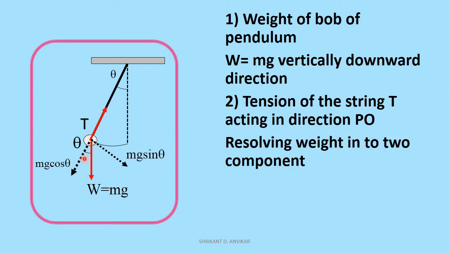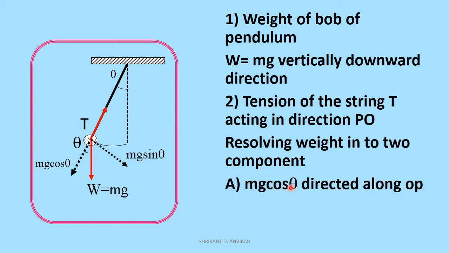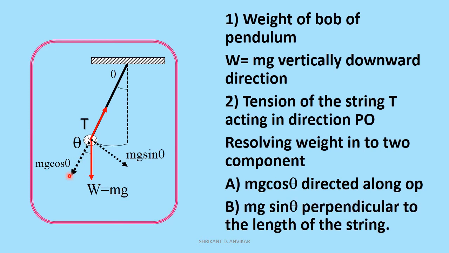Now we can observe weight is that vector quantity which is making an angle theta with one axis, and therefore we can resolve weight into two different components. The first component is mg cos theta. It is acting along direction OP as shown in this figure. The second component of weight is mg sin theta.